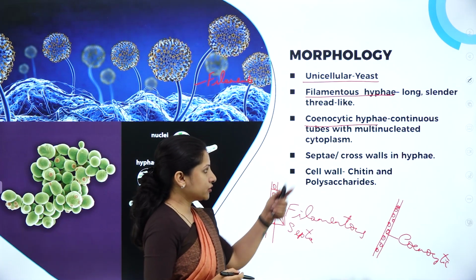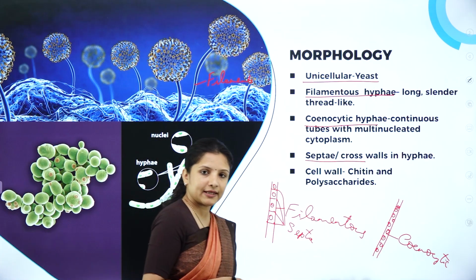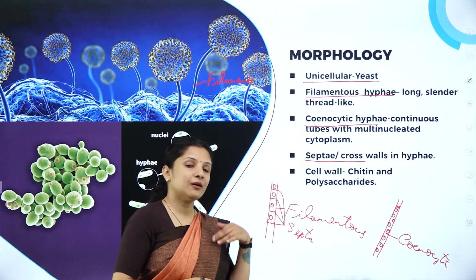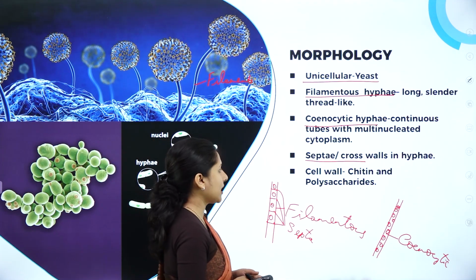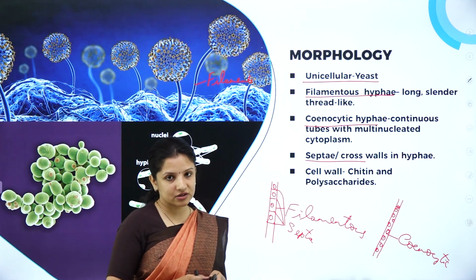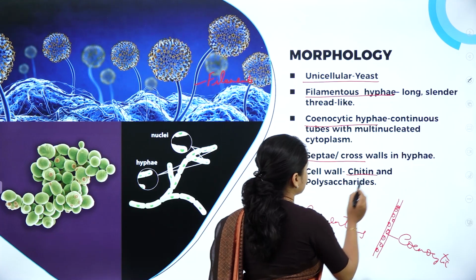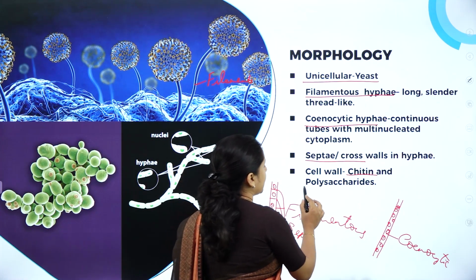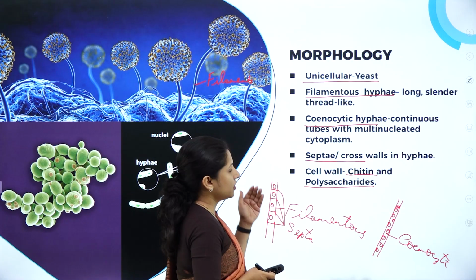So, I also told you hyphae may contain septae or cross walls. Some may contain septae or cross walls, or some may not contain septae or cross walls, wherein they are nothing but coenocytic hyphae. And the cell wall of this particular fungi is made up of a compound called chitin, and it is made up of sugars, that is polysaccharides. So, this is about the morphology.